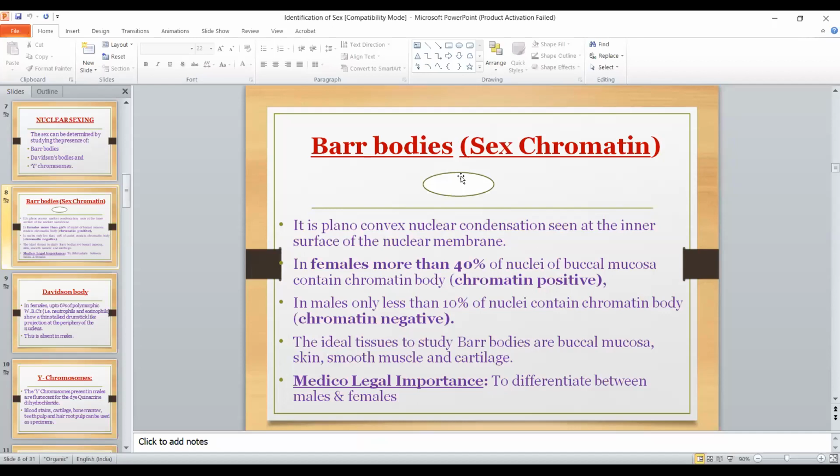So remember that in females, 40% of nuclei from the buccal mucosa consist of the Barr body. If on this study, or on a histopathological slide, you can see the Barr body, you can say most probably the body is of a female. But you cannot be certain, because it is present in only 40%. So that is about the Barr body.